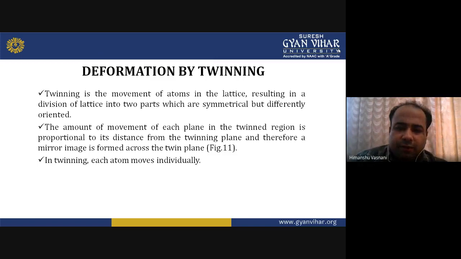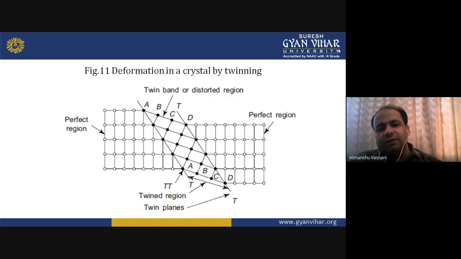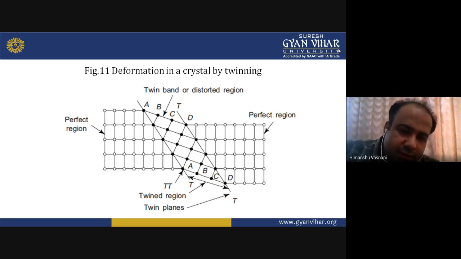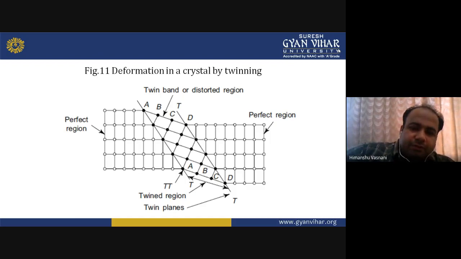Here you get twin planes. Now in twinning each atom moves individually. That is a condition that you should know. So here in the diagram also you can see that you get a twin plane on both the sides in between a twisted region, and you can see how every atom is positioned.